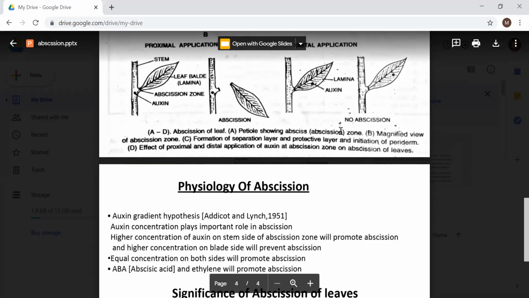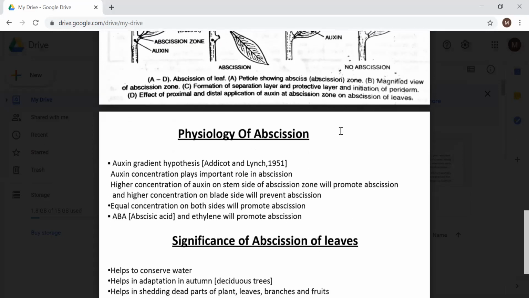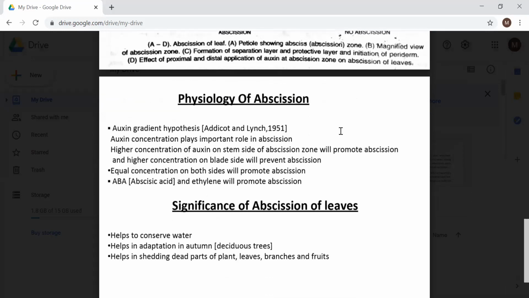Other hormones which promote abscission are abscisic acid and ethylene. Abscisic acid basically is a growth inhibitor. So this will prevent the growth of the leaf, the growth of the cells. And ethylene also is a gaseous hormone which will promote the senescence phenomenon.